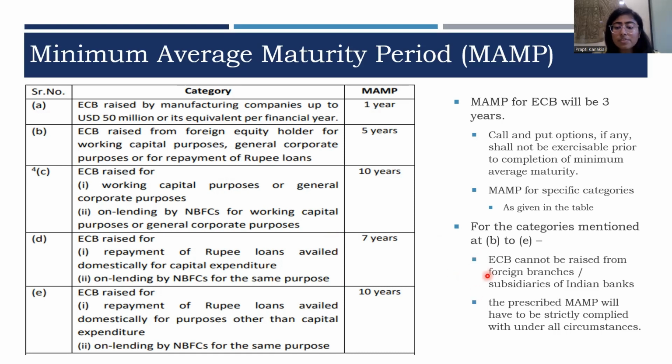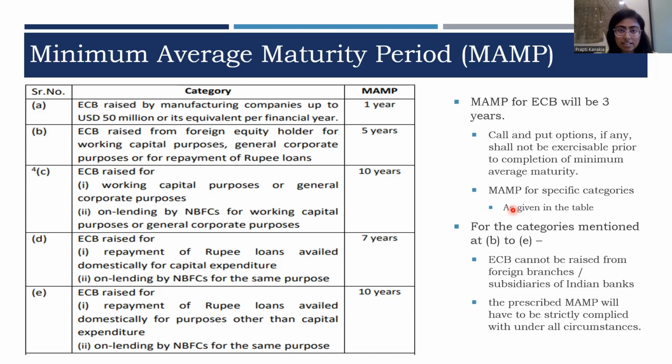Also, further, the ECB cannot be raised from a foreign branch or a subsidiary of an Indian bank for working capital purpose or general corporate purpose or for repayment of rupee loans. Now, let's understand the difference between tenure and minimum average maturity period. In case of tenure, let's understand this by way of an example.